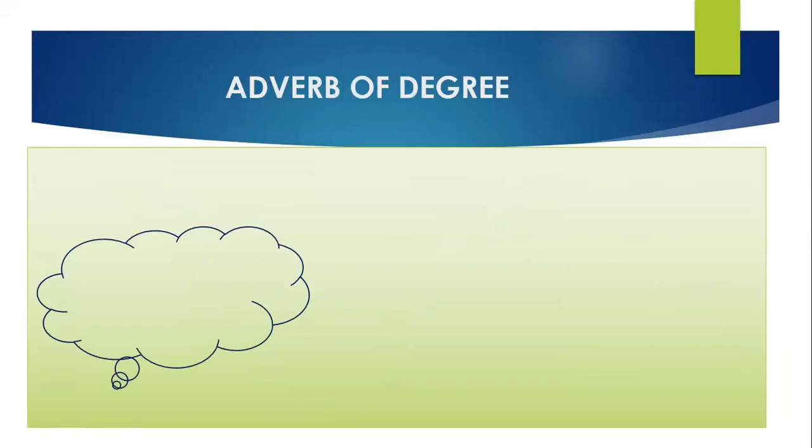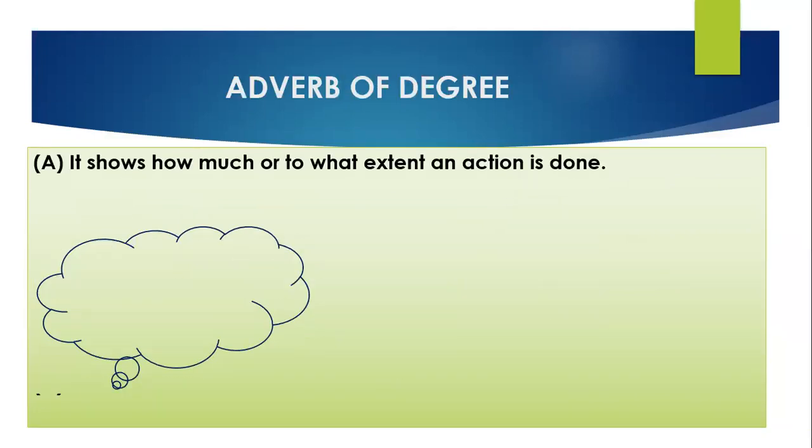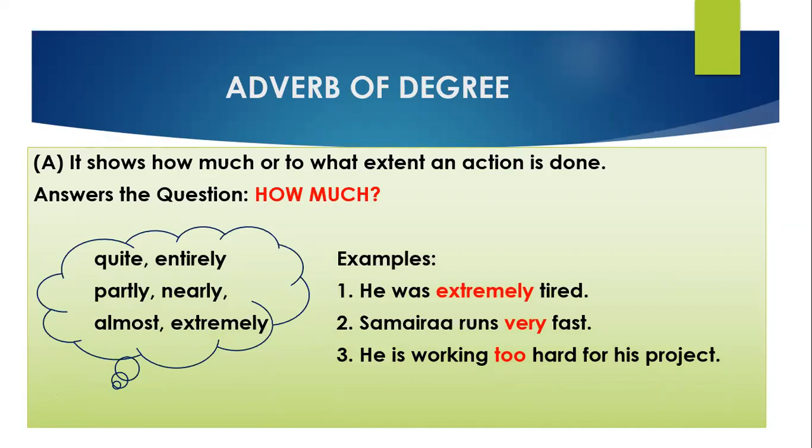Next type is adverb of degree. It shows how much or to what extent an action is done. Beta, there are two parts of adverb of degree. In the first part, it just shows us the intensity of the action and how much that action has been done. So it answers the question how much, right? It will be clearer to you with the help of examples. So let's see the examples.